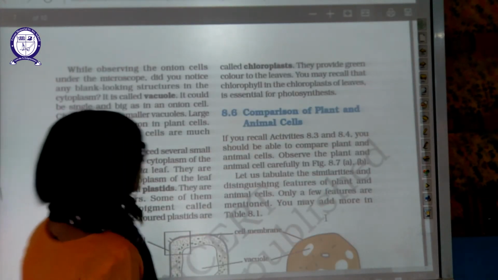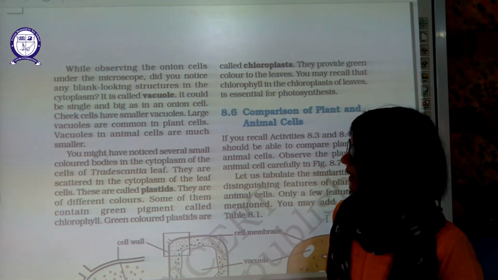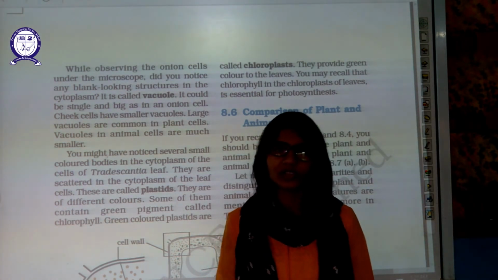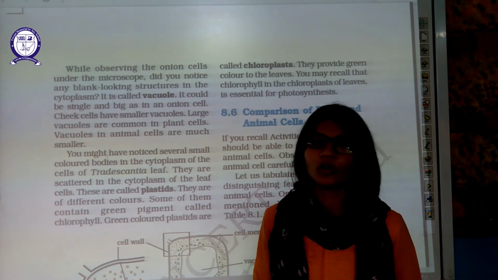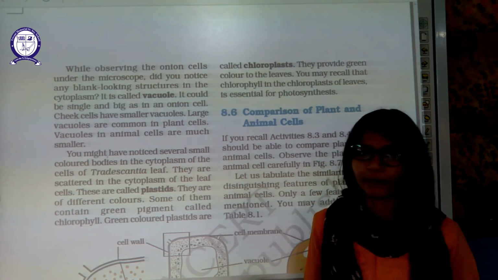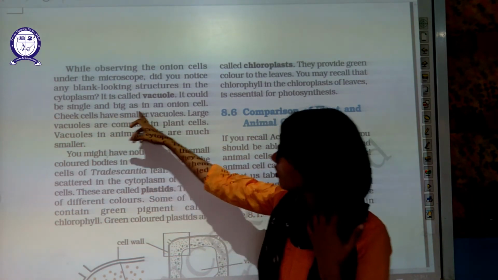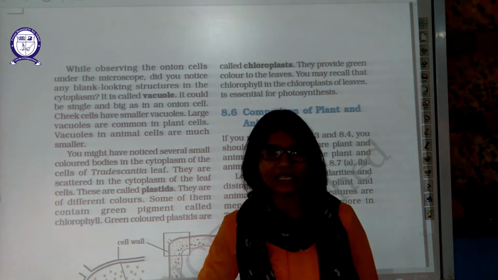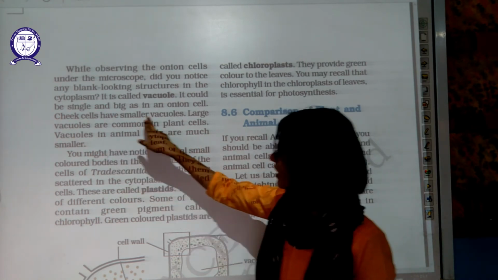Now, while observing the onion cell under the microscope, did you notice any blank-looking structure? In the plant cell, one more structure is very visible under the microscope. It is the vacuole. What is this vacuole? It could be single and as big as in an onion cell. It's the largest cell organelle in the plant cell. A cheek cell, which is an animal cell, has a small vacuole or no vacuole at all. Large vacuoles are common in plant cells.